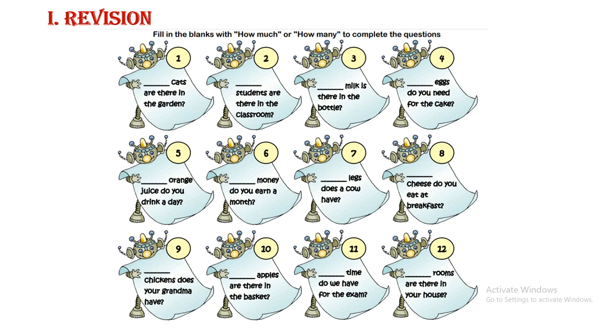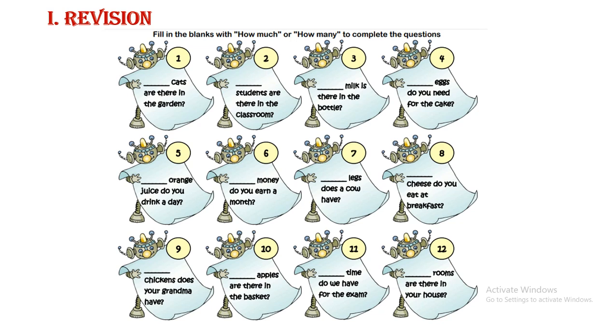Number three, milk is there in the bottle. Milk is an uncount noun, so you say how much milk is there in the bottle. Number four, eggs is a count noun, so you say how many eggs do you need for the cake.